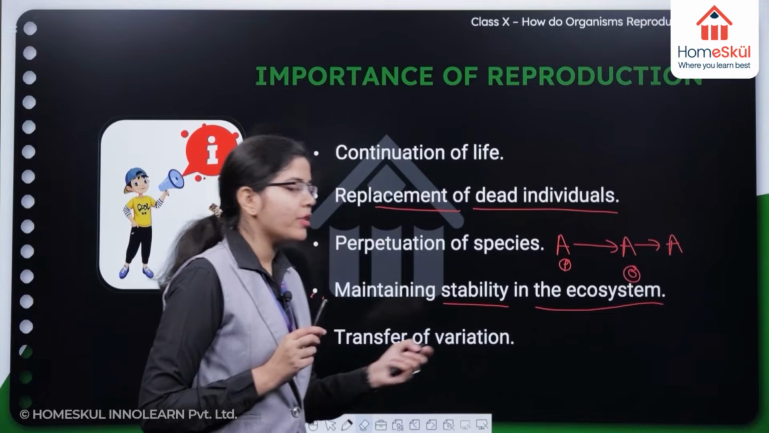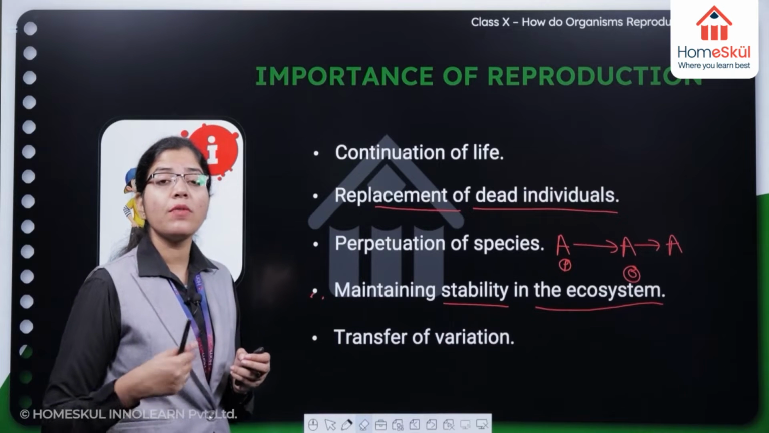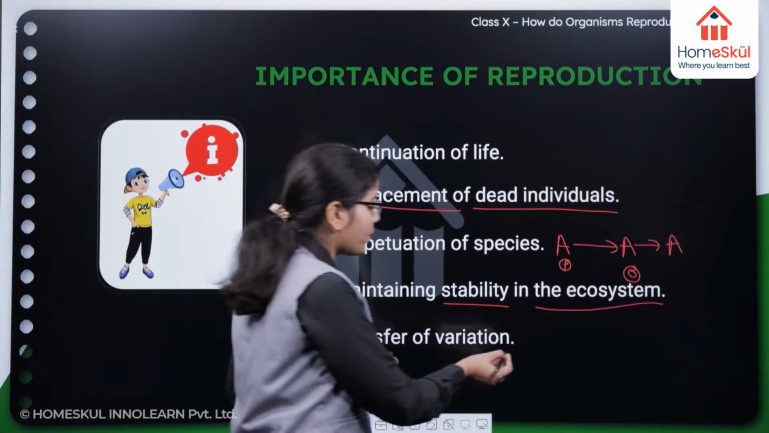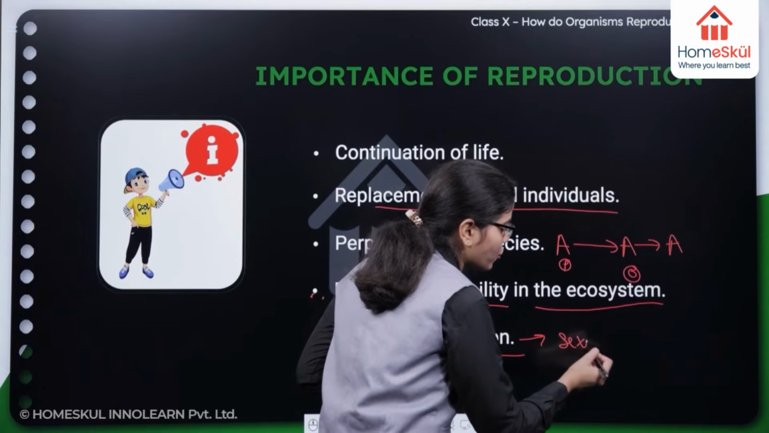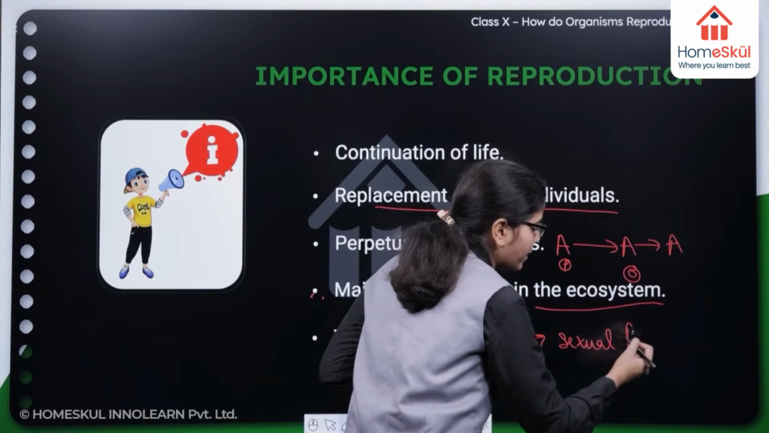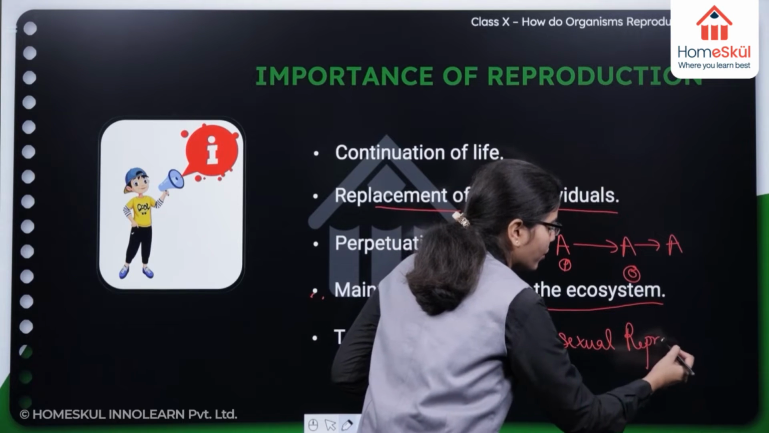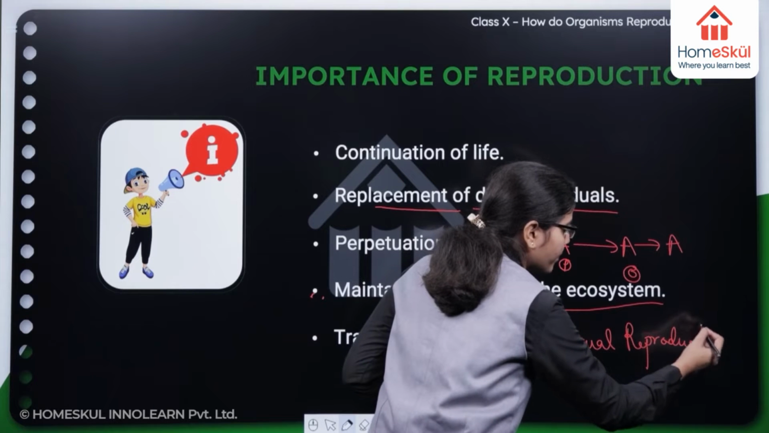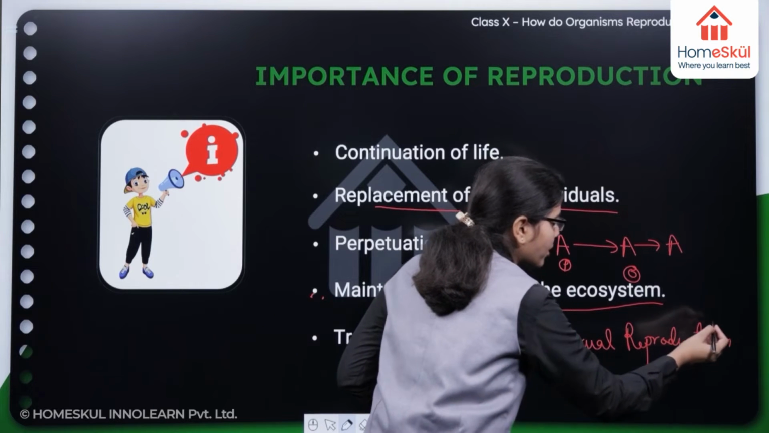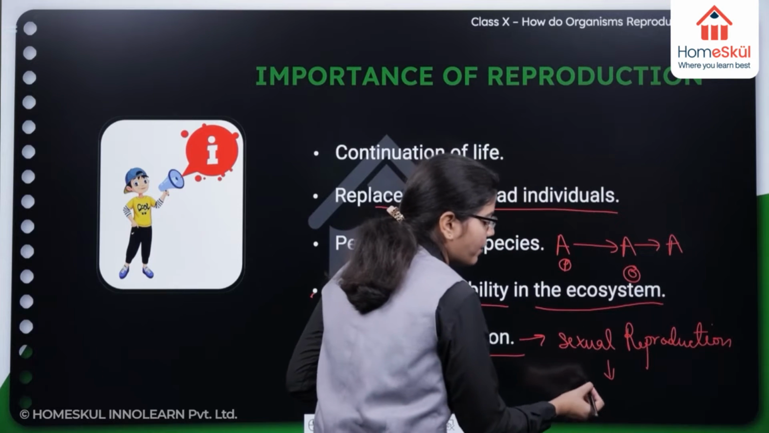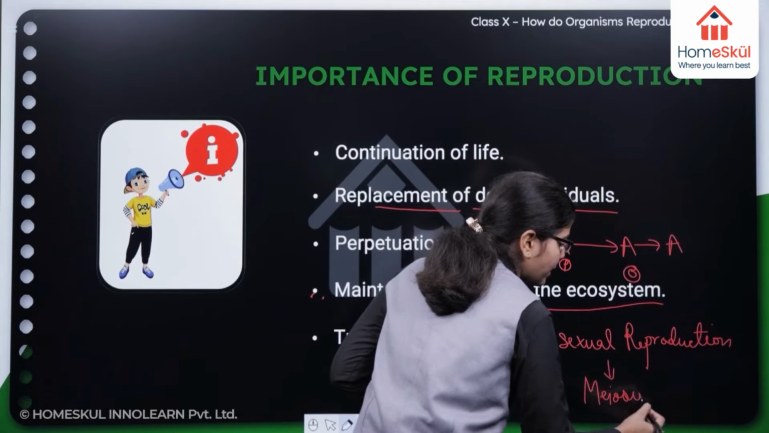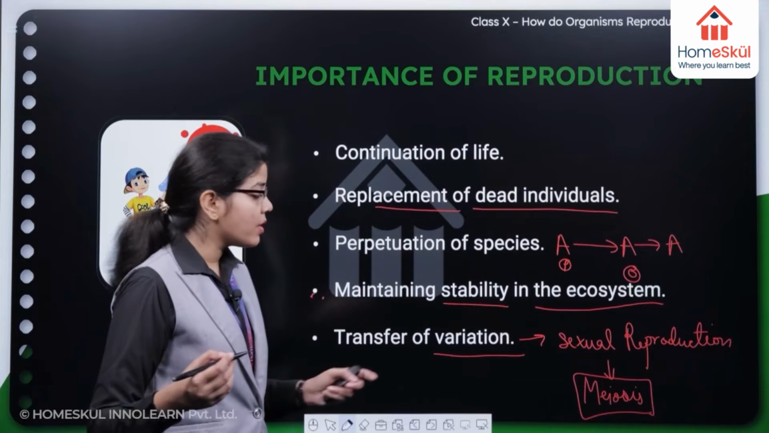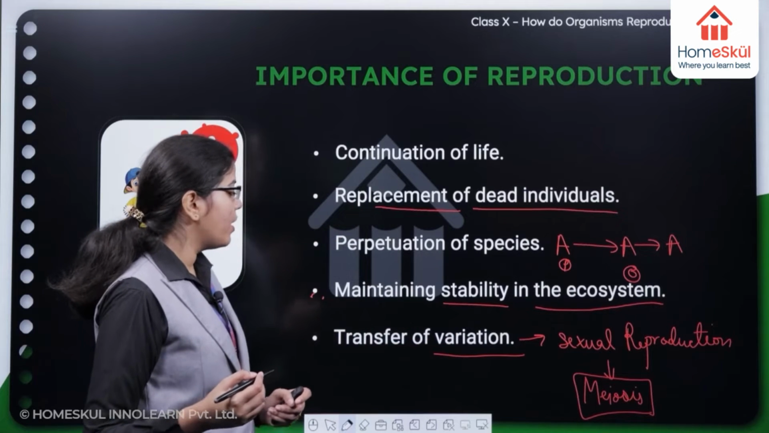Transfer of variations. Transfer of variations will occur, especially in the process of sexual reproduction, right? In sexual reproduction, there is a process of cell division, that is meiosis, and during this cell division, the cells get variations, right?